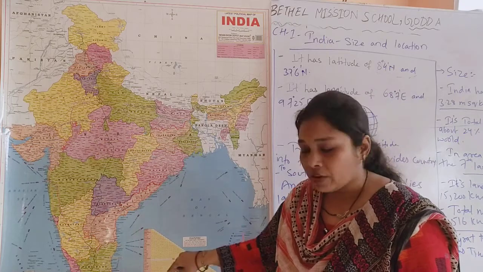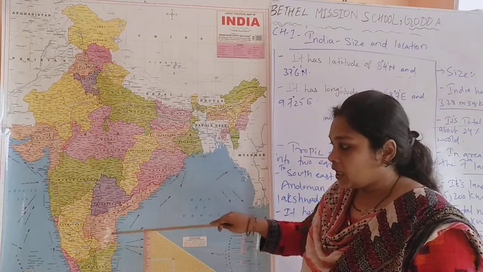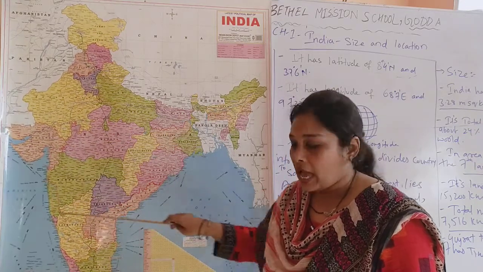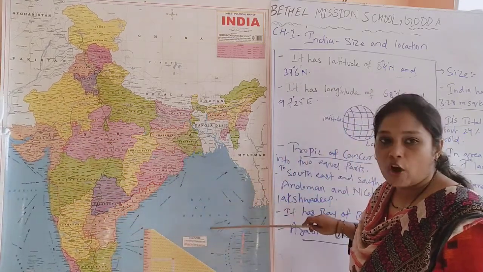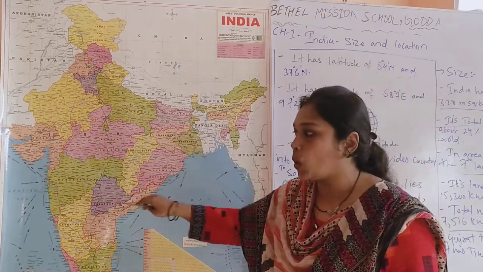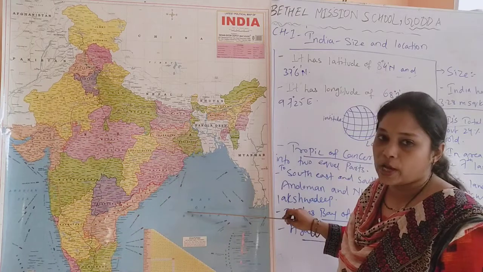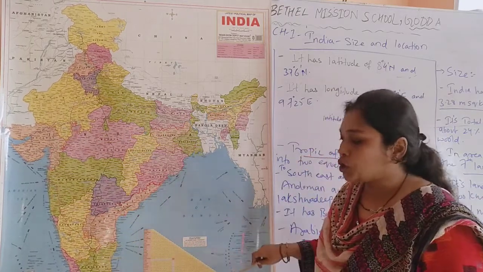Over here you can see we have the Indian Ocean in the southern part, in the western part we have the Arabian Sea, and in the eastern part we have the Bay of Bengal. These are the 2 Indian Seas, that is the Arabian Sea and the Bay of Bengal, and it has the Indian Ocean in